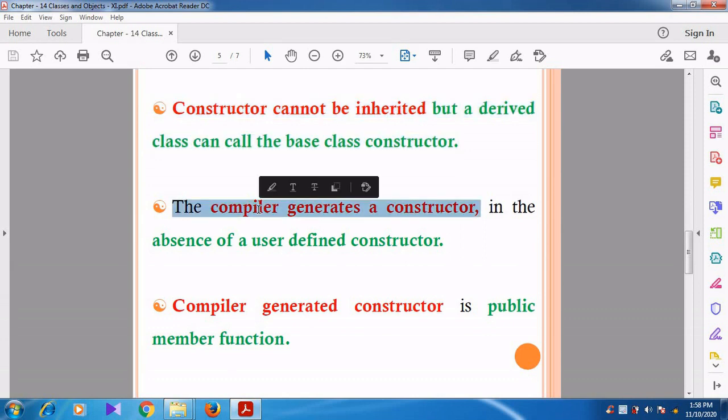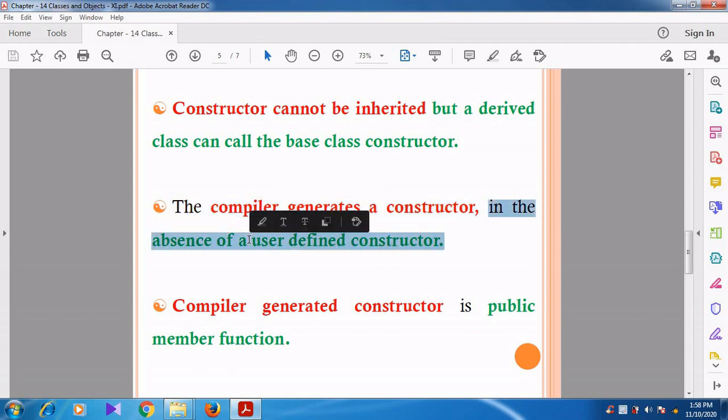Then the compiler generates a constructor. The compiler will generate a constructor in the absence of a user-defined constructor. This is another important point you want to understand. We are the user, and we can define the constructor on our own.